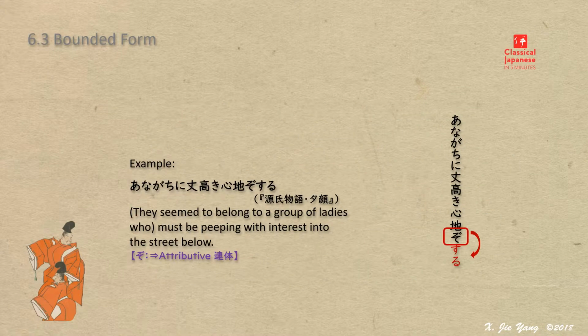The first example we are seeing here is zo. It requests the declinable at the end of the sentence to conjugate in its attributive form. The main function of this particle is to add a certain nuance of emphasizing in the statement, similarly to wa in today's expression. In the example, kokochi zo suru, it is a stronger expression than kokochi su.